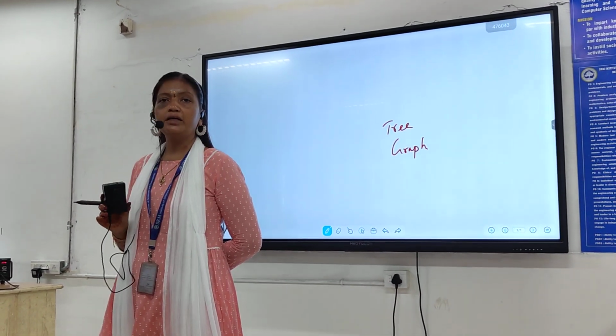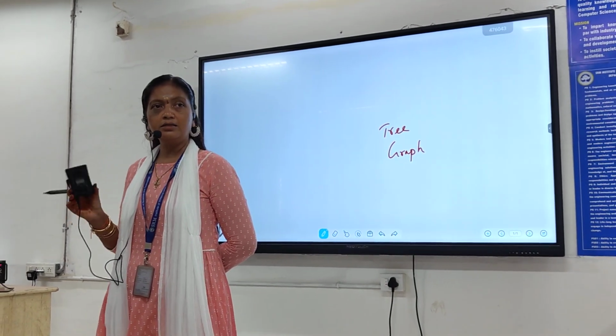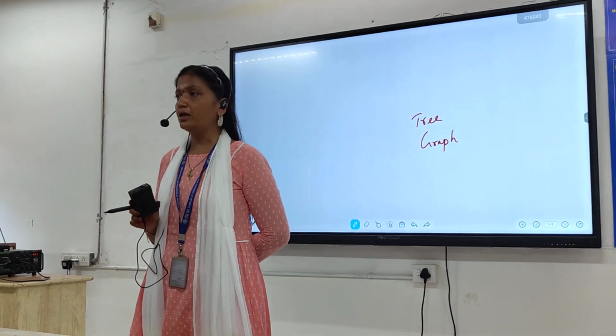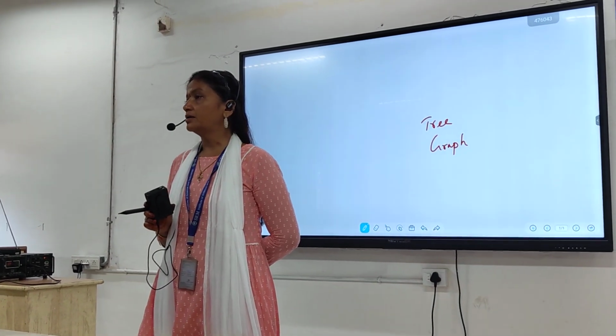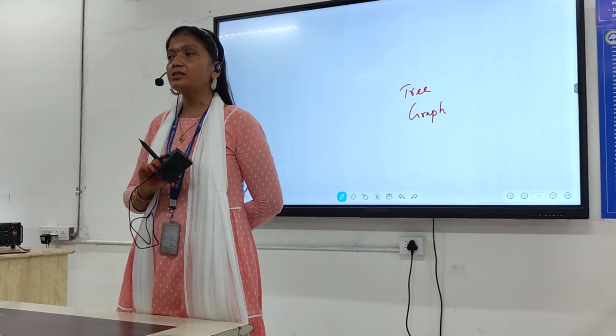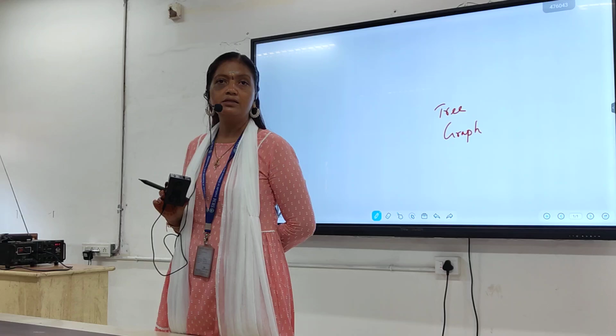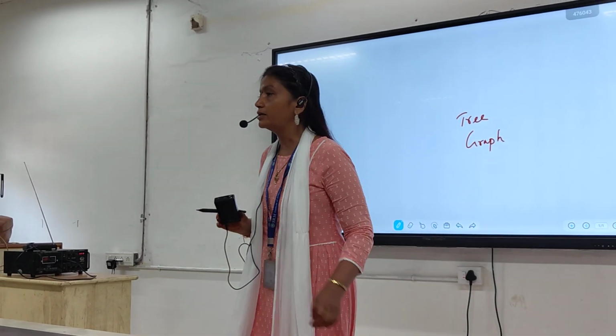In stacks and queues we can see that the second data is adjacent to the first one, and the third data is adjacent to the second one. But in a non-linear data structure, they won't be in a line. They won't be arranged consecutively in memory. They will be scattered throughout the memory. That is the meaning of non-linear data structure.